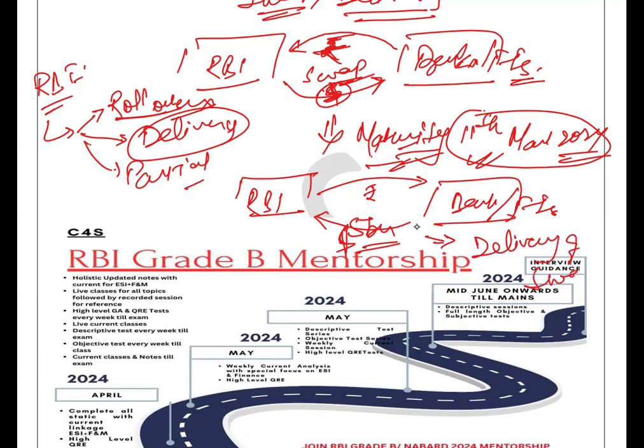So this mechanism is called delivery of swaps. Whatever swap has happened over here, RBI took the delivery, meaning it sucked out all the $5 billion from the market, and in exchange it pumped the same amount of rupee into the Indian financial system. Am I clear with the concept? The last option held with the RBI is partial delivery. Suppose out of $5 billion, it takes delivery of only $3 billion and holds the delivery of the remaining $2 billion for a future date. In this case, RBI took the delivery of the entire amount.